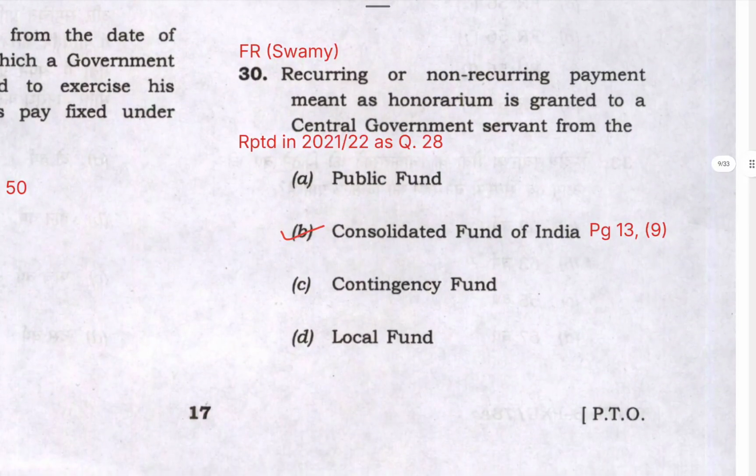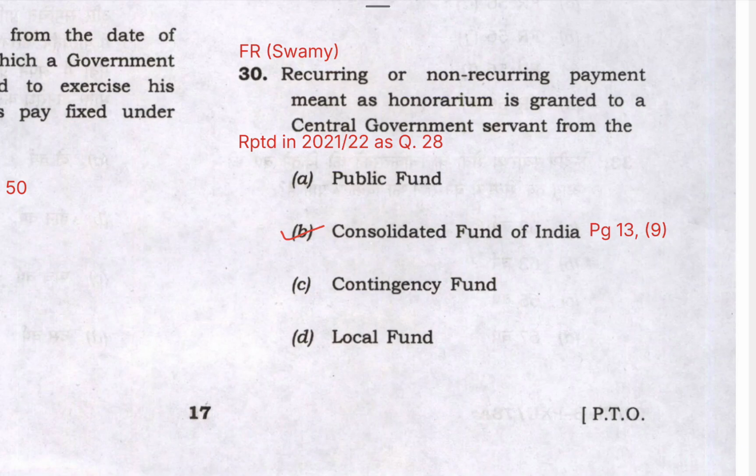Next question number 30 says recurring or non-recurring payment meant as honorarium is granted to a central government servant from which of the following funds? Actually it is given from the Consolidated Fund of India, and you can check this on page number 13 para 9, where a brief description of honorarium is given.